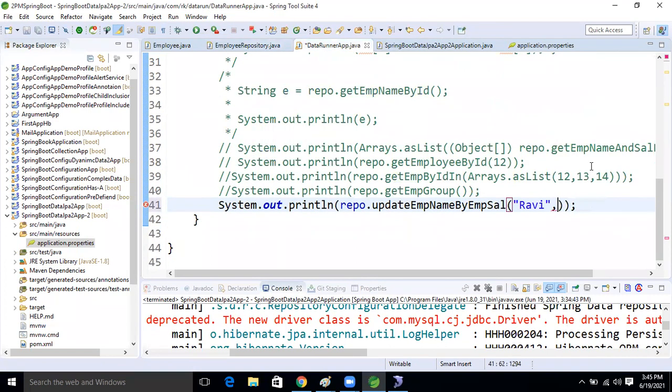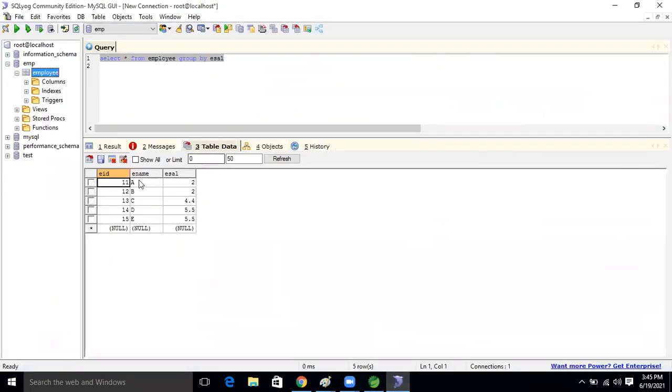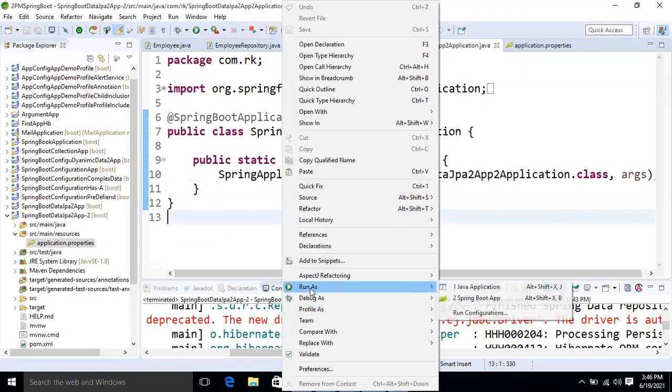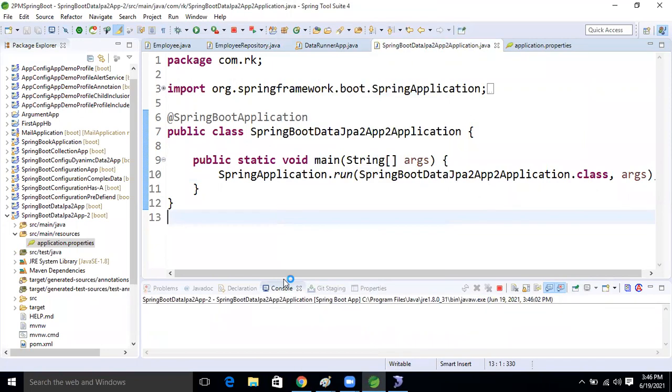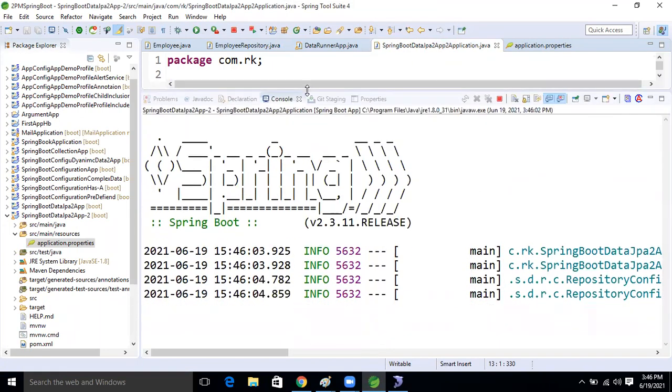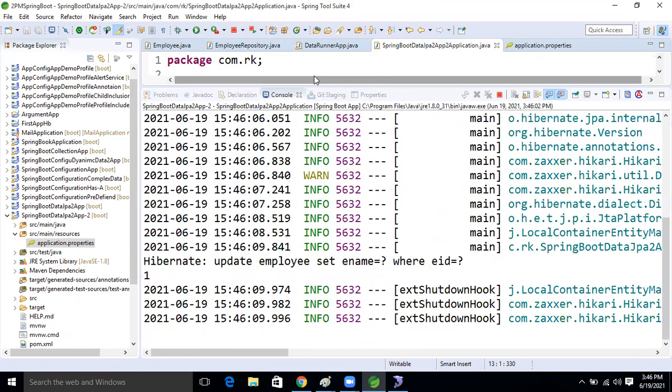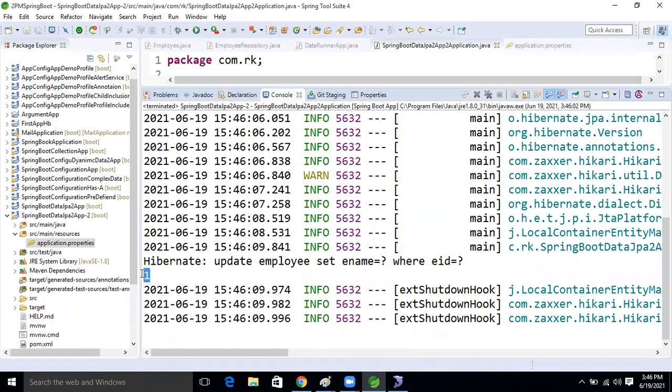Come here. So here, I want to modify Ravi with the 13 record, right? See here, C is there. It will become Ravi now. What I'm going to do now? 13. Now let's run the application and we will see that. See guys, one record is updated, right? Hibernate also updated employee set EMP name, this one.